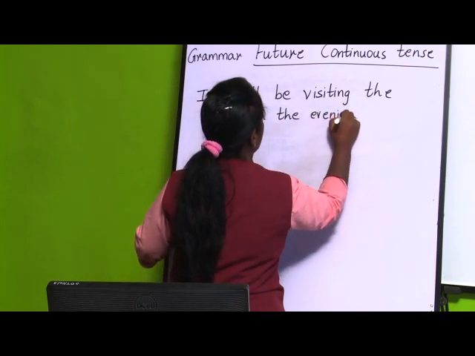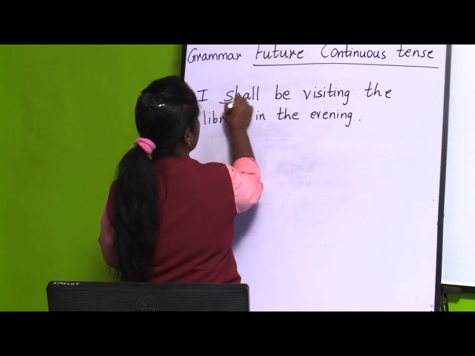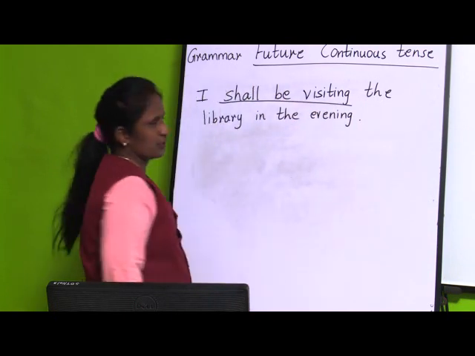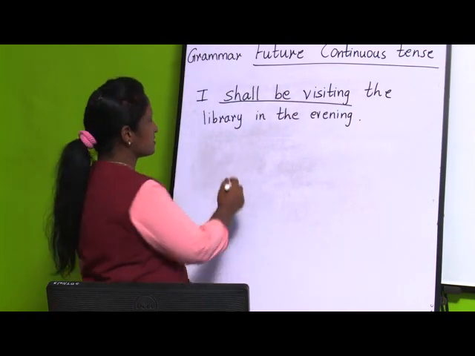See here, I have underlined shall be visiting. And one more sentence I will take.